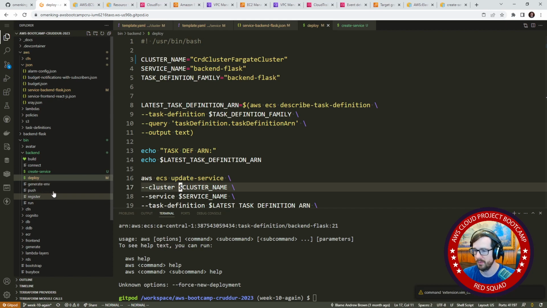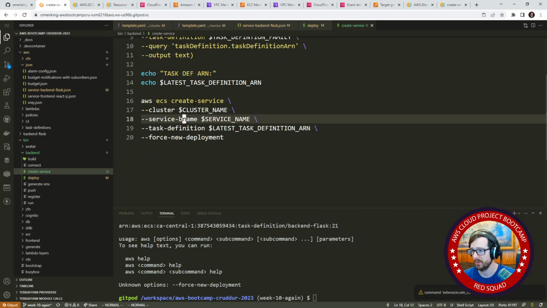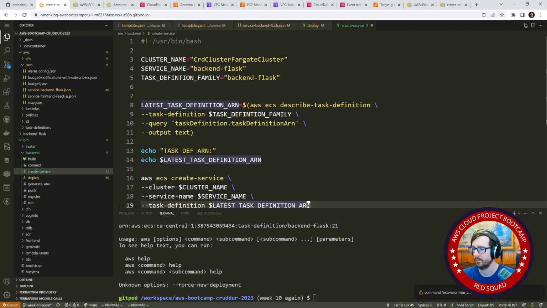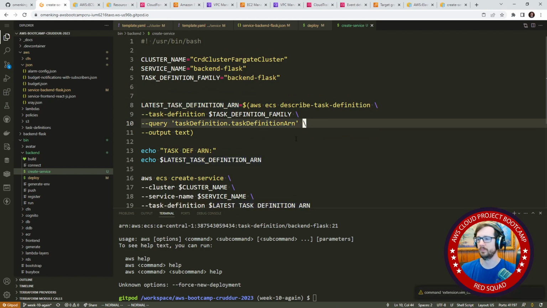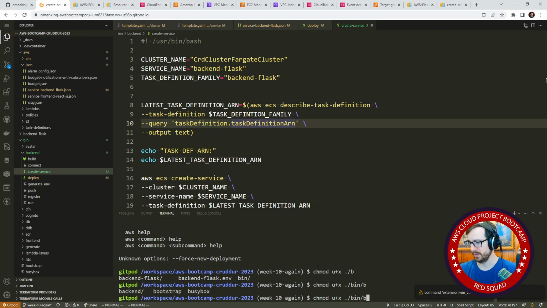And so this one, it would be create service, and that would be service name, and we take out the forced deployment, like that. And I'll just do chmod on that, u plus x. Bin backend, create service.